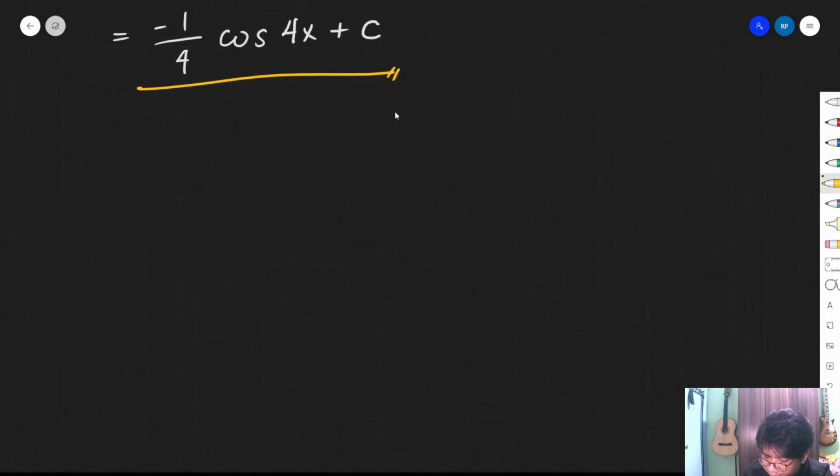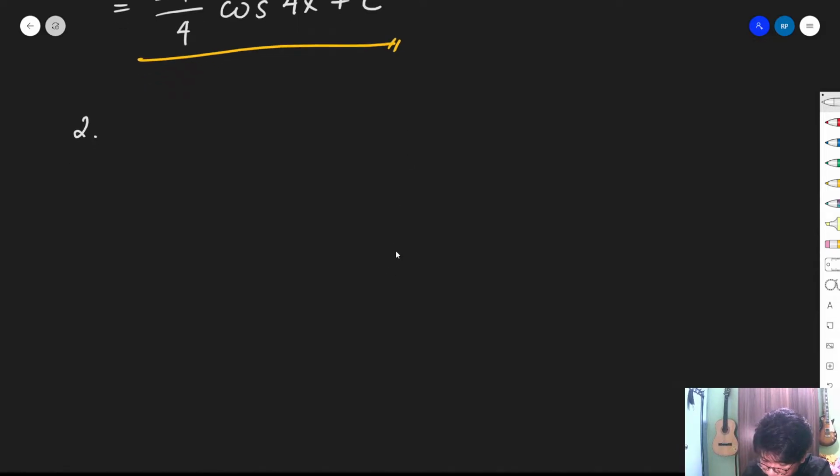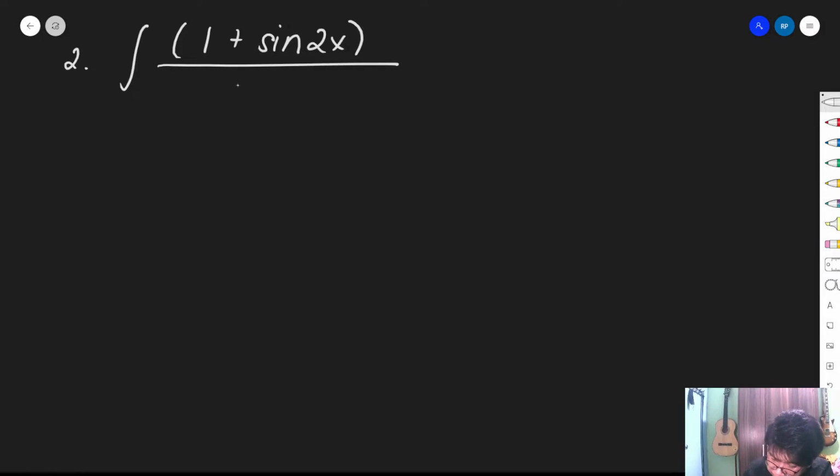So, next, we have our second example, number 2. We have here the integral of 1 plus sine 2x over cosine 2x dx. Okay? So ito yung ating given integral.